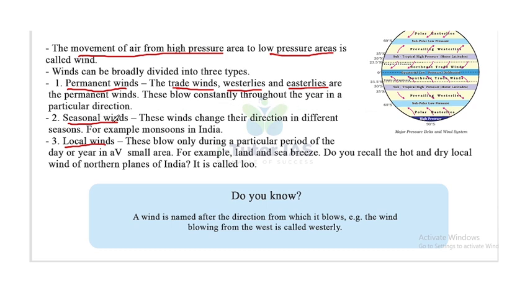Second one is seasonal winds. These winds change their direction in different seasons. For example, the monsoon in India is a seasonal wind. Last one is local wind. These blow only during a particular period of the year or in a small area. For example, land and sea breeze.